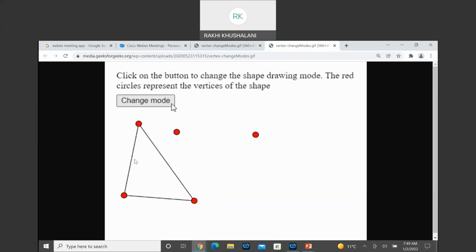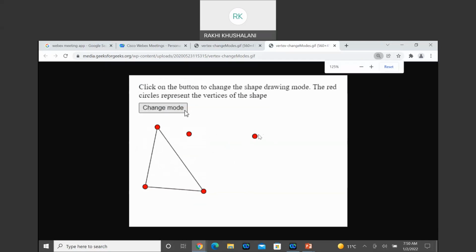When we start connecting these vertices, we make different shapes. That shape can be a straight line, a line segment, or a ray starting from a point.